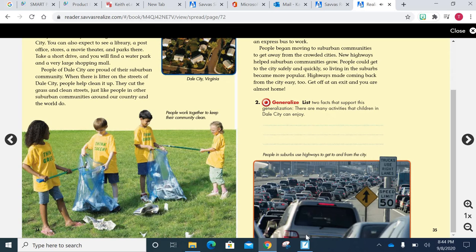2. Generalize. List 2 facts that support this generalization. There are many activities that children in Dale City can enjoy.